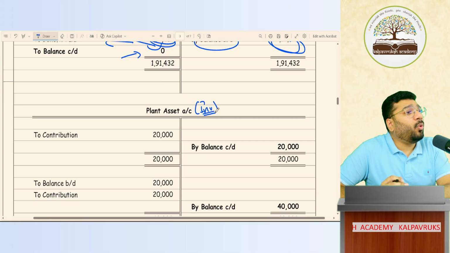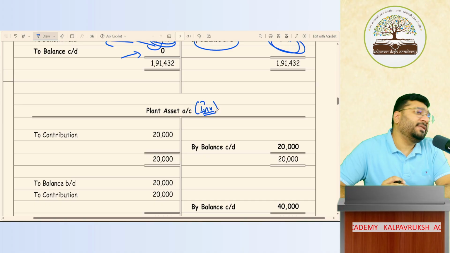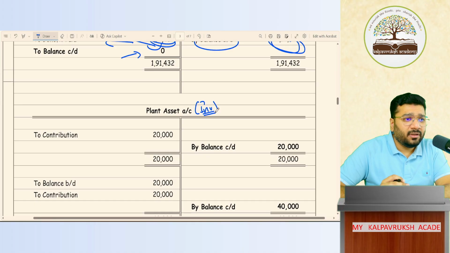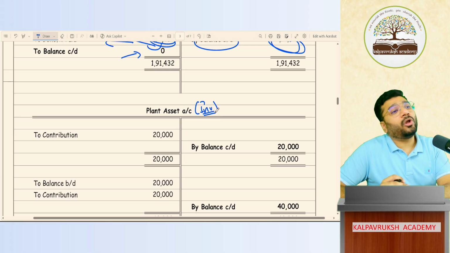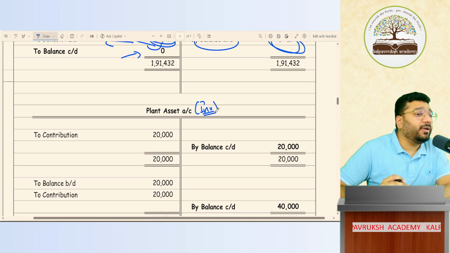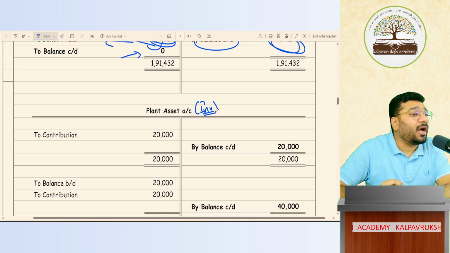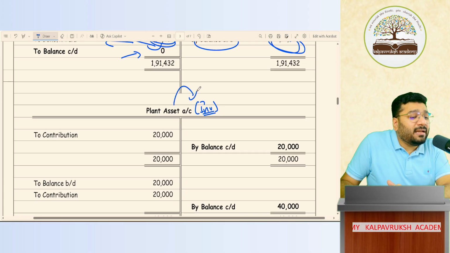Sir, whatever is the current service cost, exactly that much only should we invest? Not necessary. You can invest more also. You can invest less also. It is the capacity of the business to decide how much they can invest and how much they cannot. Got it, not got it. So plan asset is nothing but investment only.